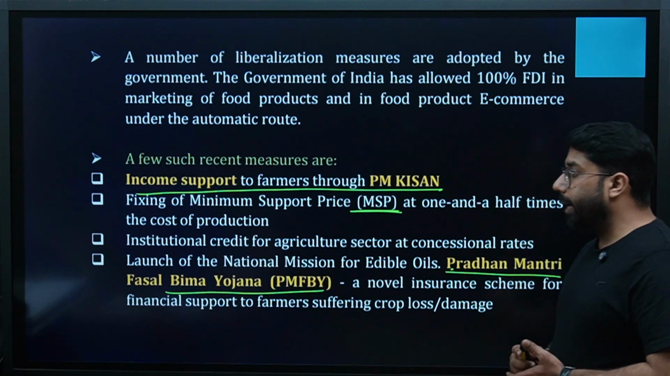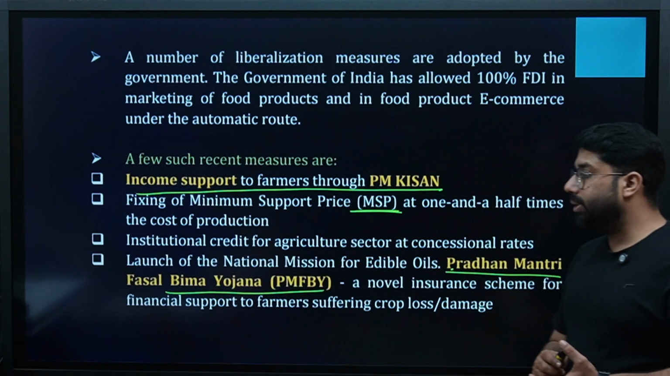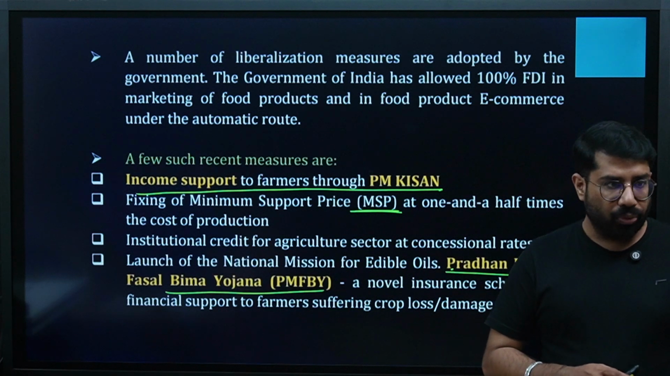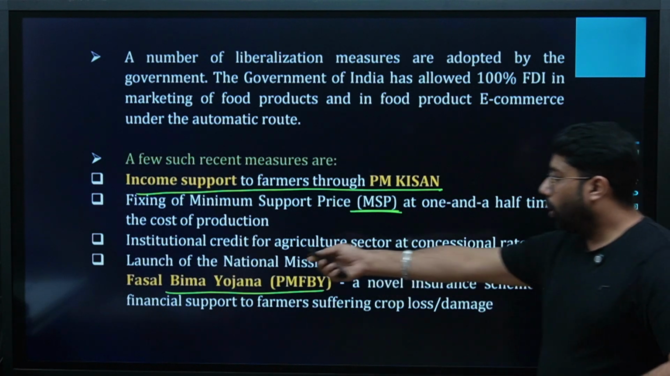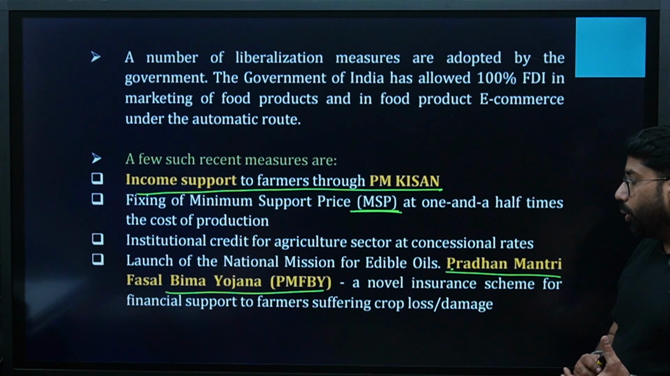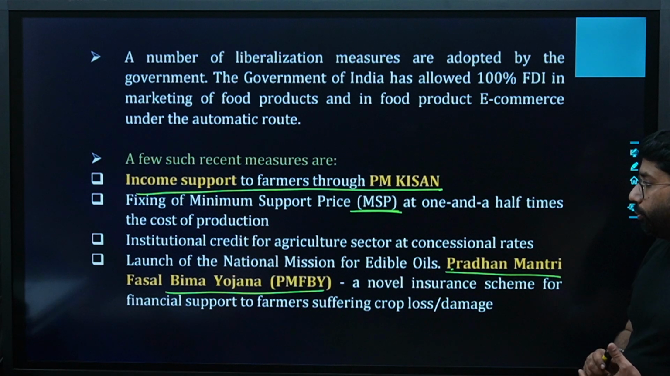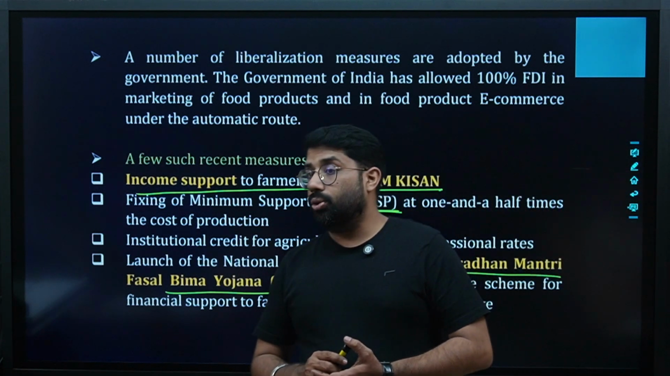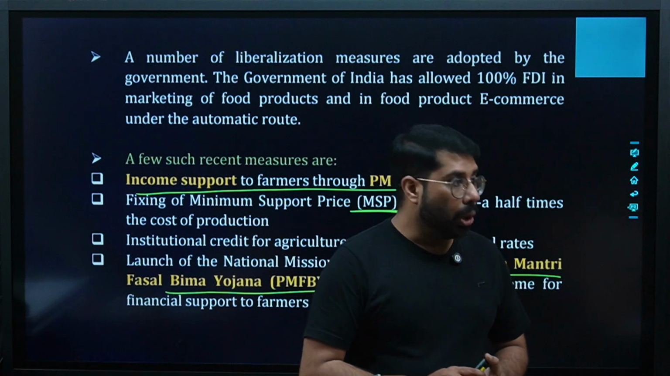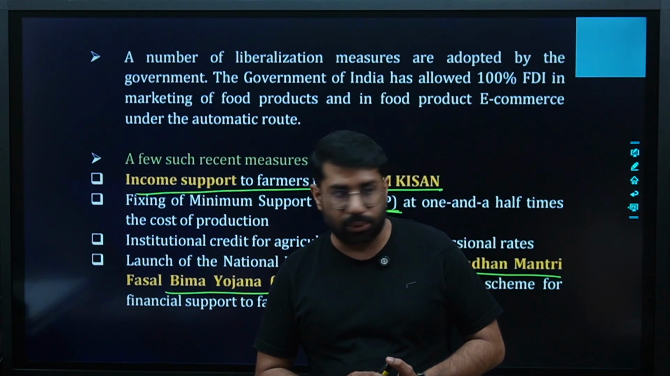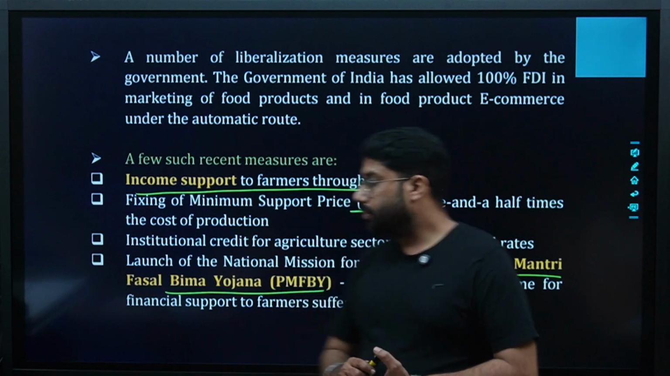Then institutional credit for agriculture sector at concessional rates. I mean, farmers now can get credit, that is loans, at very low rates. Launch of the National Mission of Edible Oils, Pradhan Mantri Fasal Bima Yojana, a novel insurance scheme for financial support to farmers suffering crop loss or damage. Now the crops are also being insured. In case there is a crop failure or damage to the crops, they get the insurance amount so that they don't face high losses.